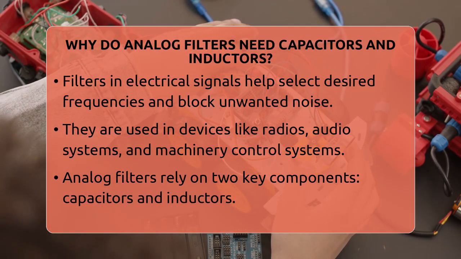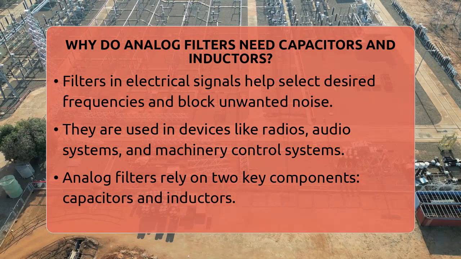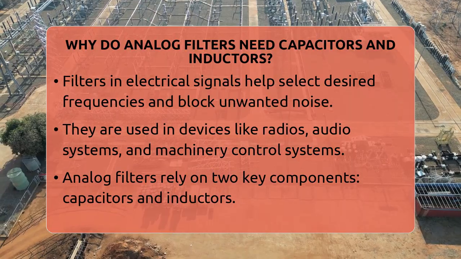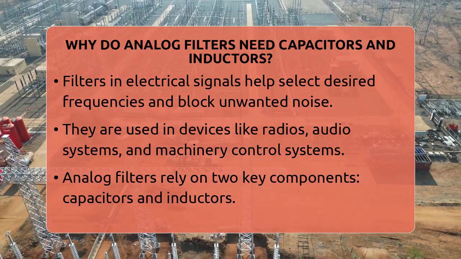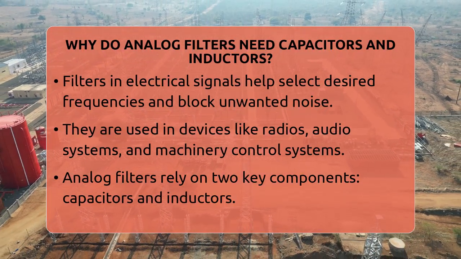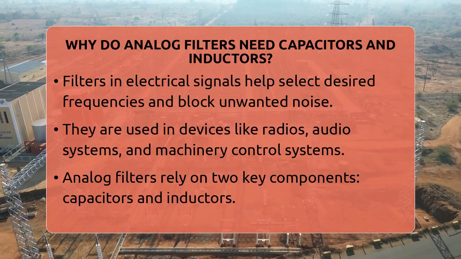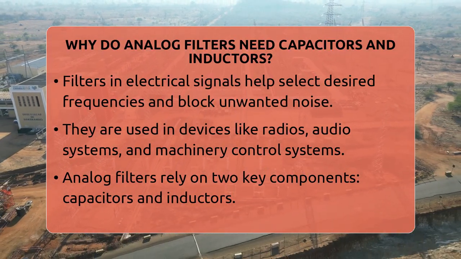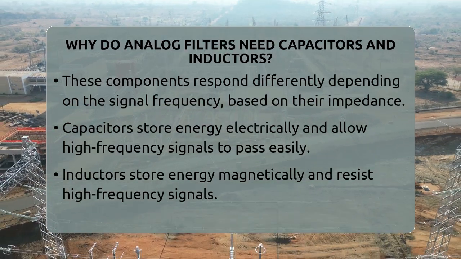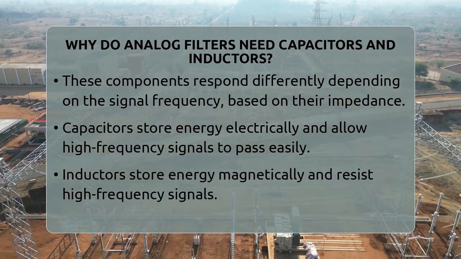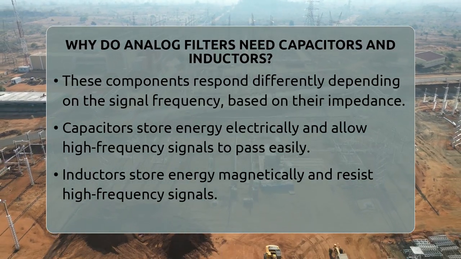These parts are the key players in shaping signals in circuits that process analog signals. Analog filters are circuits that allow certain frequencies to pass while blocking others. They are used in many devices like radios, audio systems, and even in controlling signals in machines. The reason they need capacitors and inductors is because these components react differently depending on the frequency of the signal passing through them. This reaction is called impedance, and it changes with frequency.